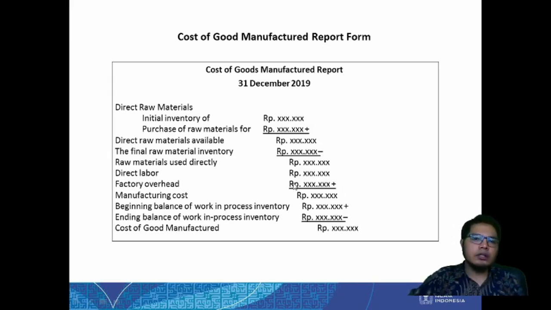We already learned that overhead cost is all of the indirect costs aside from direct raw material and direct labor. All of them are included in factory overhead.